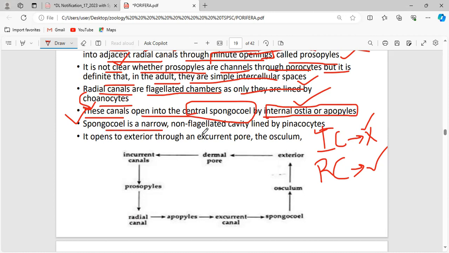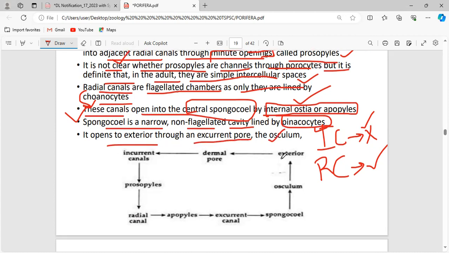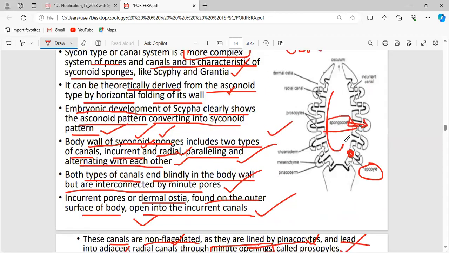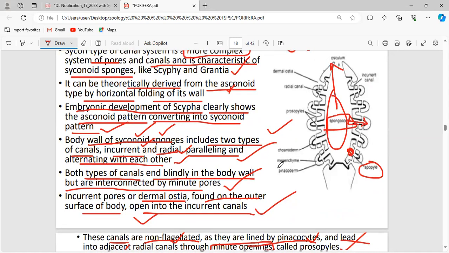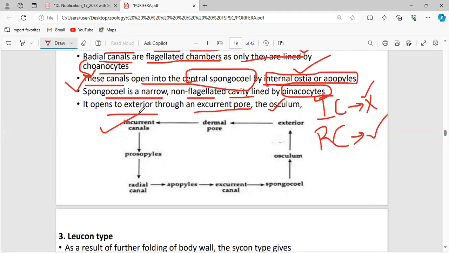Now, spongocoel is a narrow, non-flagellated cavity lined by the pinacocytes. It opens into the exterior through the excurrent pore via the osculum. This is the spongocoel. After the water has reached the spongocoel, it has to be sent out via the osculum. See, incurrent canal.